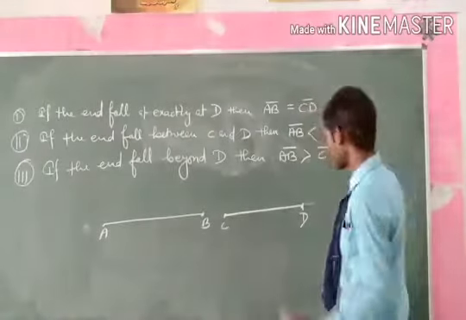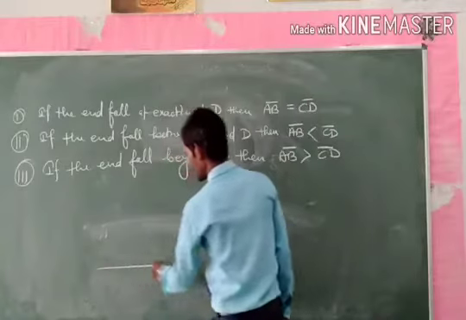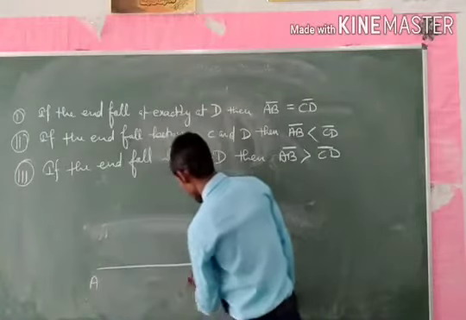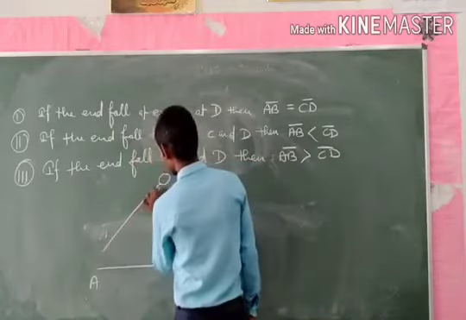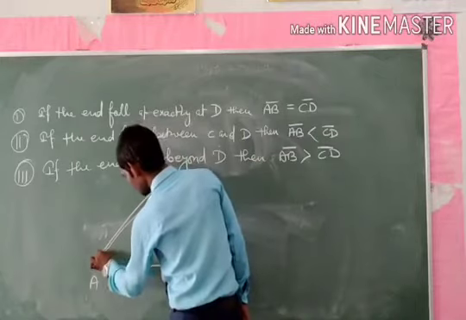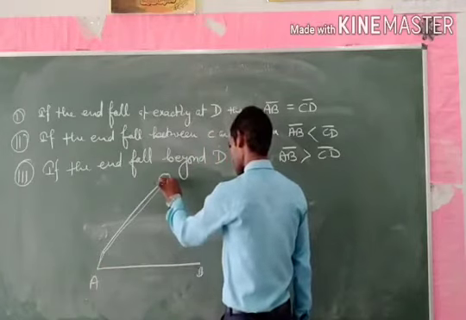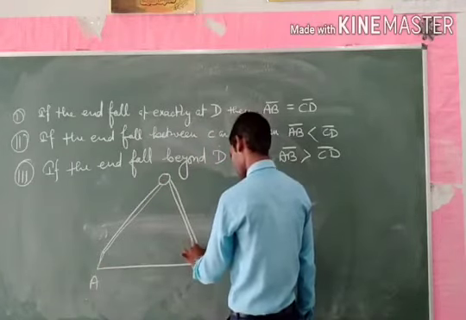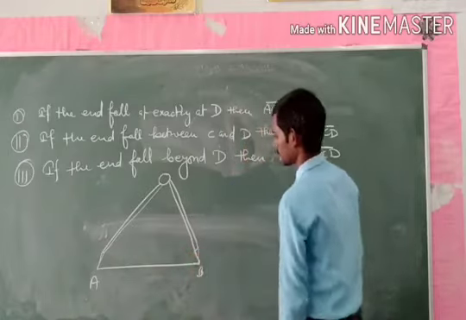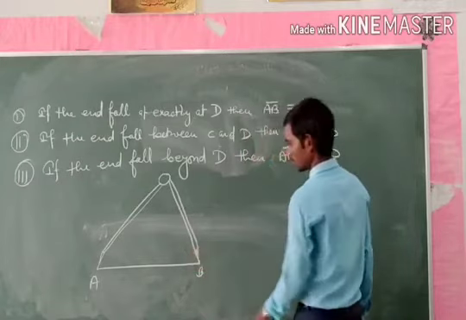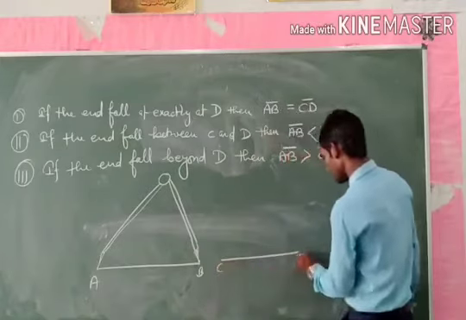Here I draw a line segment AB. This is the line segment AB, and this is a divider. Similarly, this is the line segment CD.